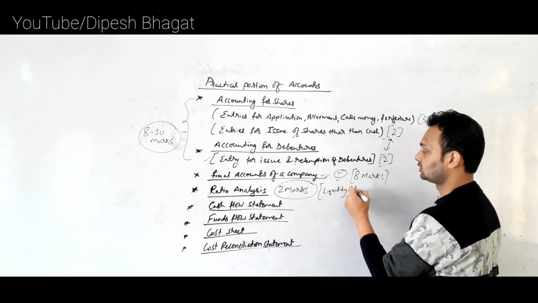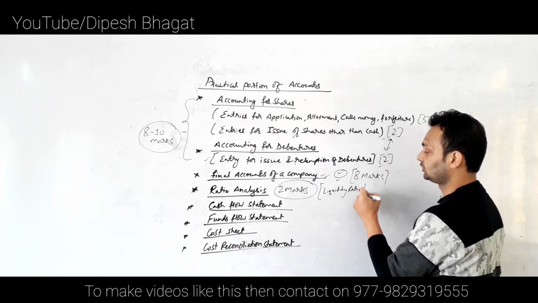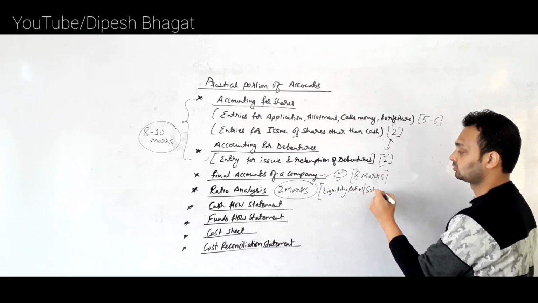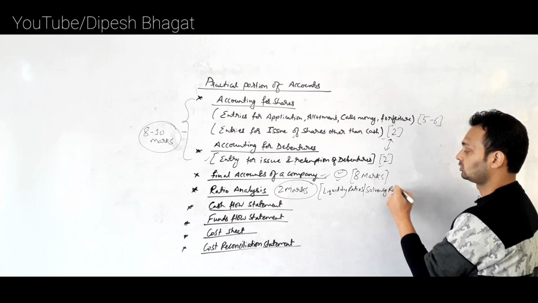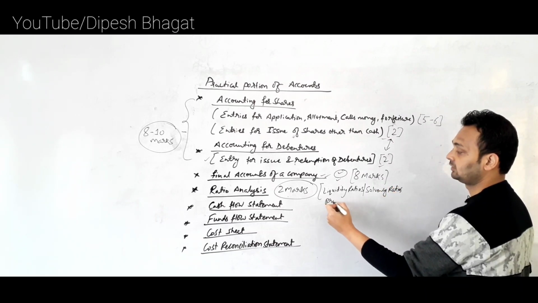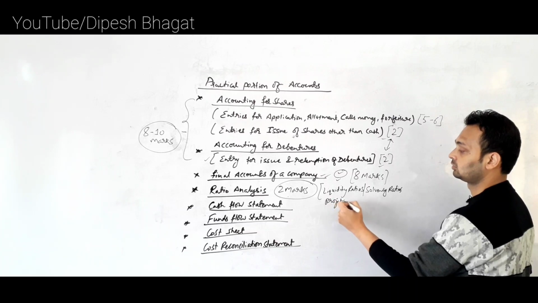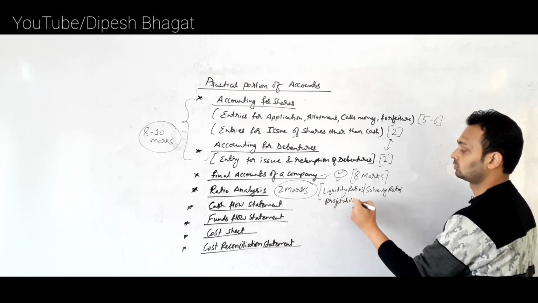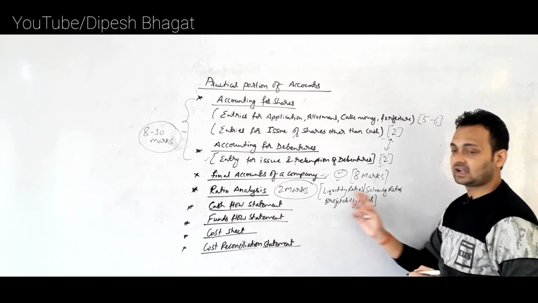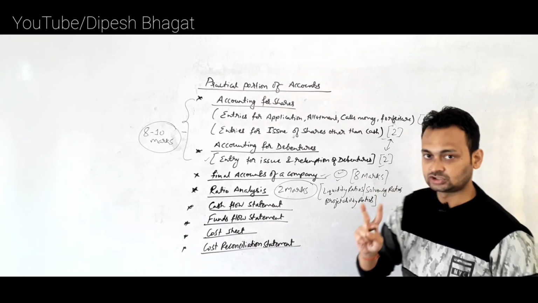Liquidity ratios. Clear? Similarly after that, solvency ratios. Similarly profitability ratios. So from either of these topics, 2 questions are going to be asked.